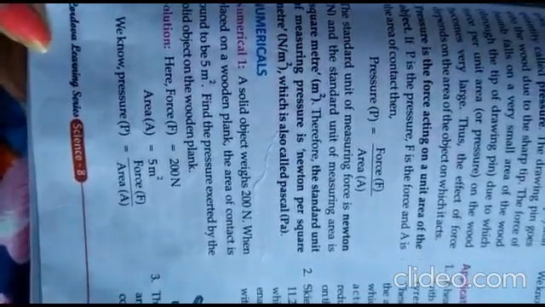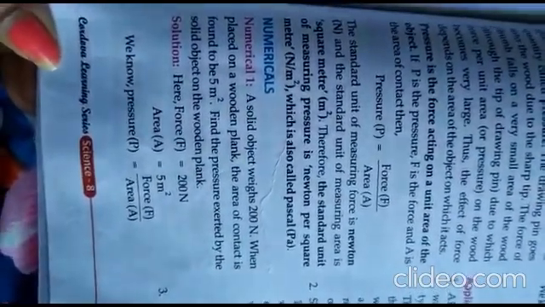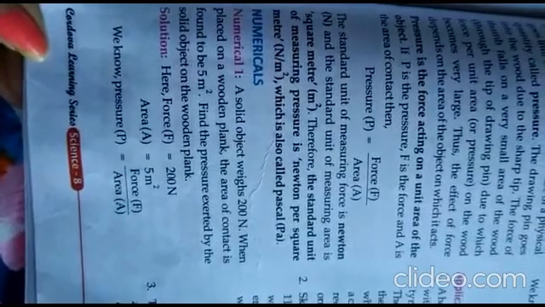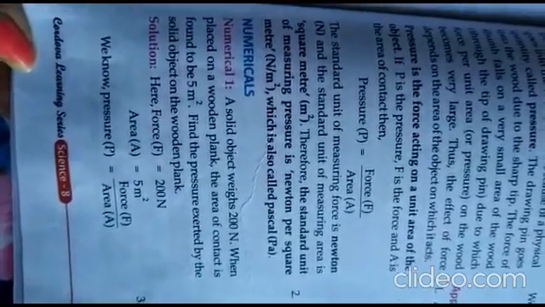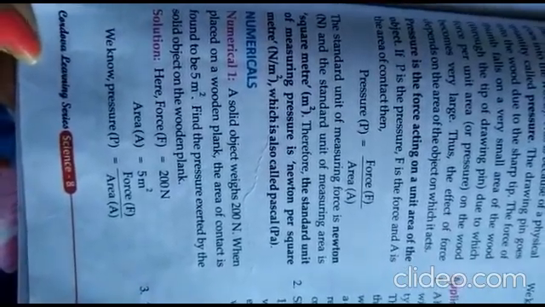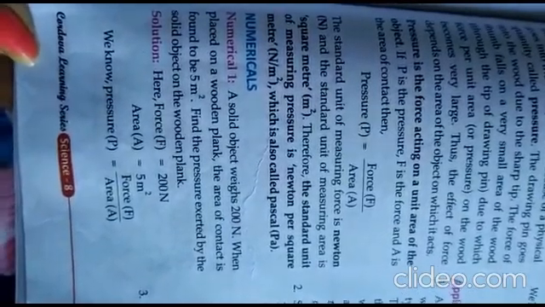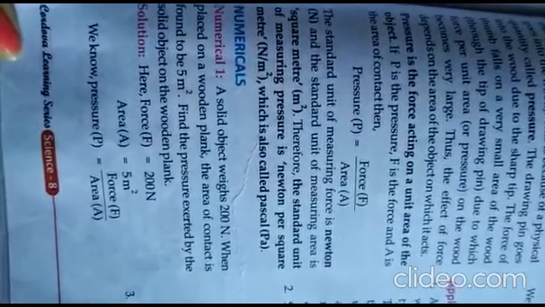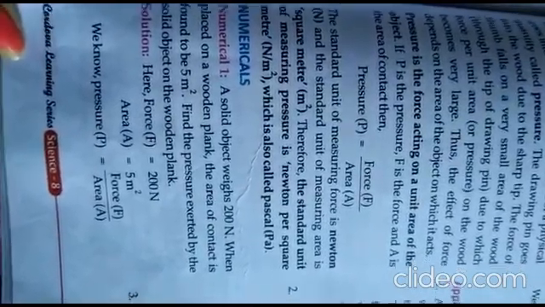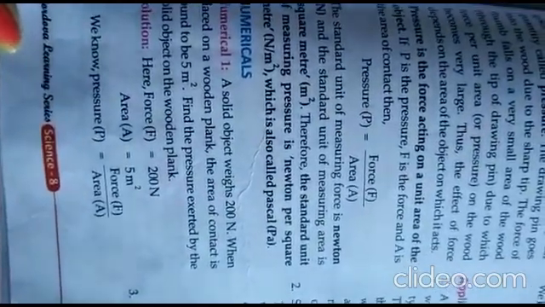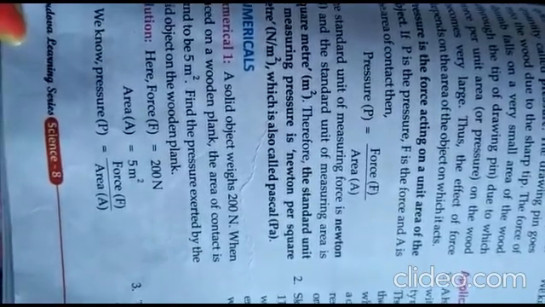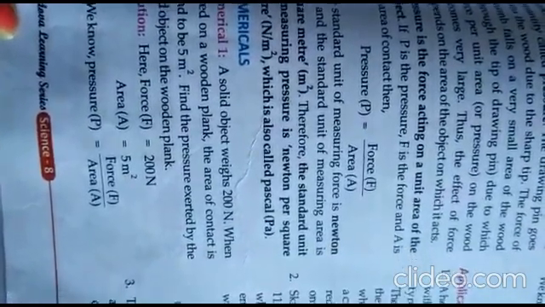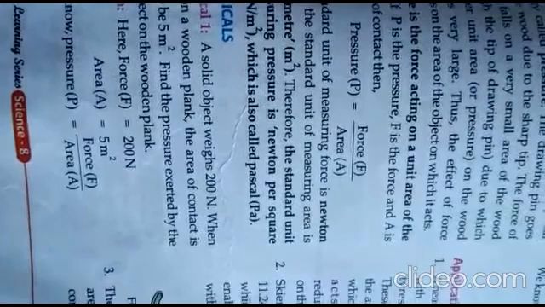A solid object weighs 200 Newton. 200 N means it is a force. When placed on a wooden plank, the area of contact is found to be 5 square meters. That is the area. Now we have to find out the pressure. So what will be the pressure? As we know, pressure is equal to force per area. So 200 divided by 5. That is the pressure. Then we'll get the pressure.